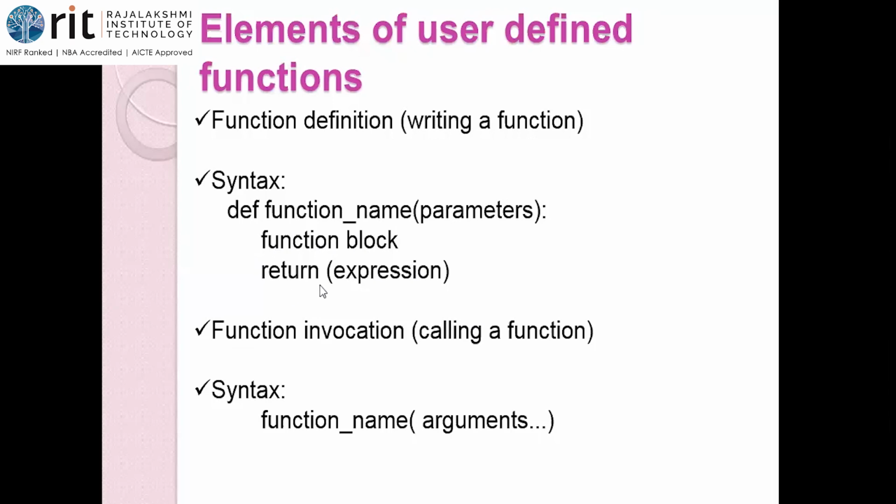Return statement is optional. Now I'll give you one more point here. Whichever functions have a return statement, those functions are called fruitful functions. This might be an interview question. If you have not learned, just get to know this also. Whichever function has a return statement, those functions are called fruitful functions in Python.